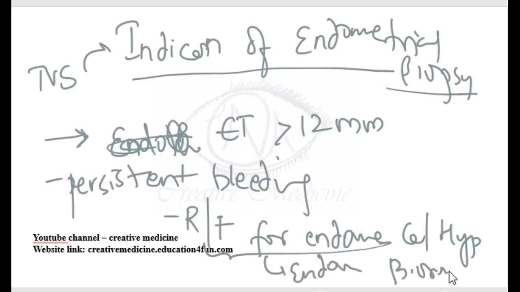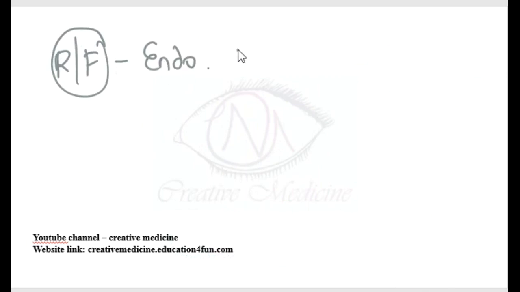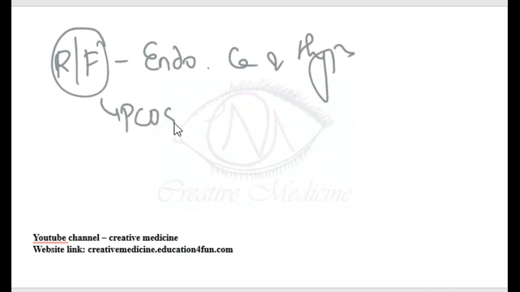What are the risk factors of endometrial carcinoma or hyperplasia? The risk factors of endometrial carcinoma and hyperplasia include polycystic ovarian syndrome, unopposed estrogen in hormone replacement therapy, and granulosa cell tumor.